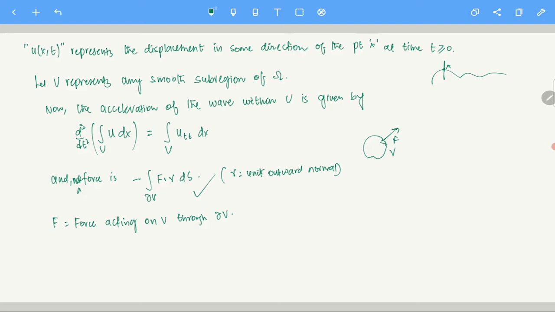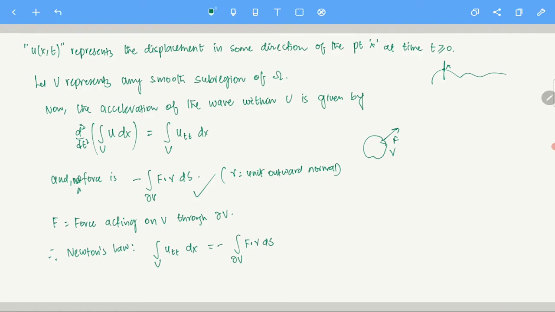Clear? And so essentially what is happening is this, from Newton's law. Newton says this force is equal to mass times acceleration, right? So this is equal to the integral over v, where mass is, let's say, 1, that we assume. So basically this is u_tt dx equals minus the integral over ∂v of F dot gamma dS. Clear?